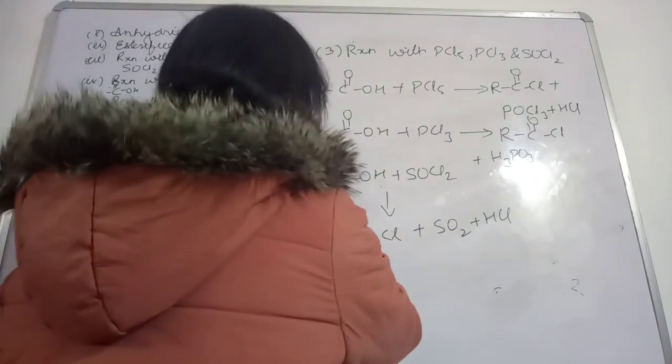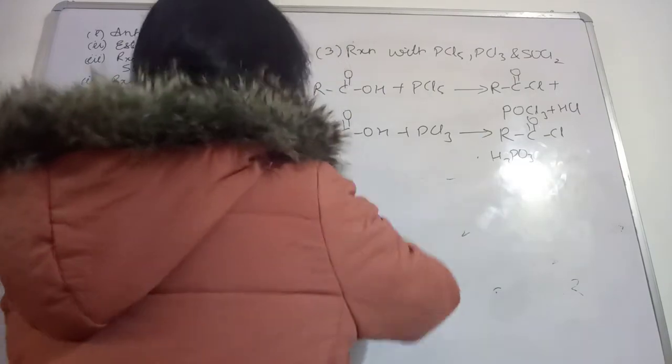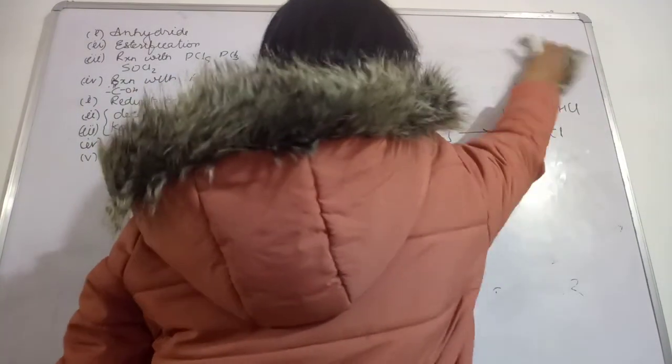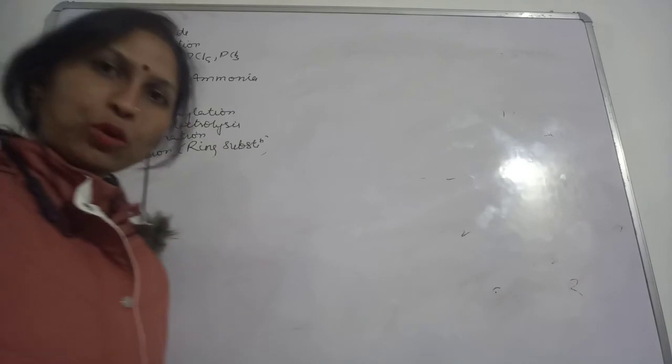Now the next, I hope you noted down. The fourth one is the reaction with ammonia.